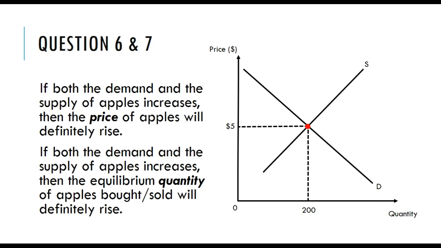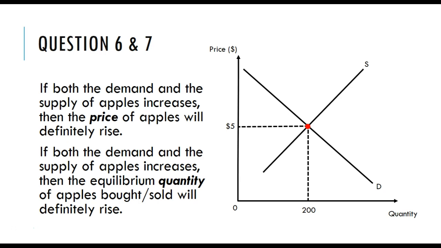Now we've got questions 6 and 7 here, and we'll do them both together because we can do one graph to knock off two questions. The first statement is, if both the demand and supply curve for apples increases, then the price of apples will definitely rise. And the next one, it's the same thing. If the demand and supply of apples increases, then the equilibrium quantity of apples bought and sold will definitely rise.